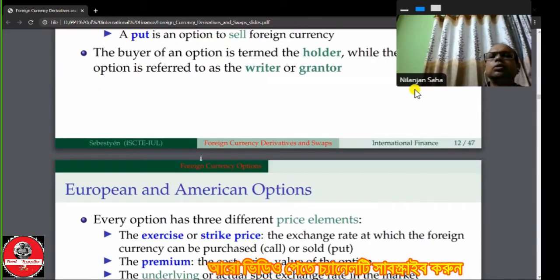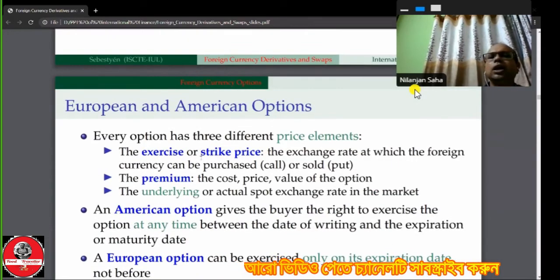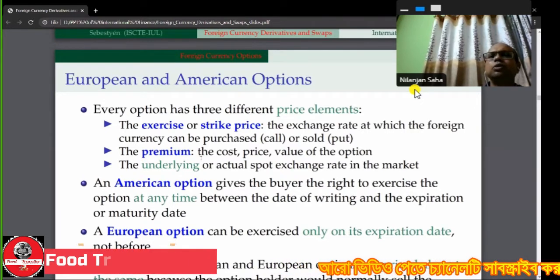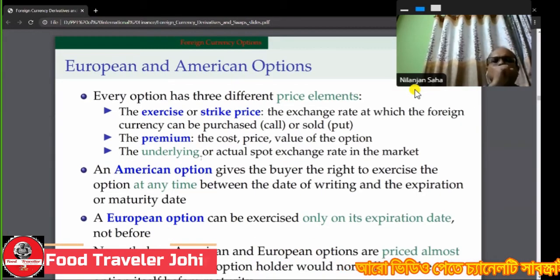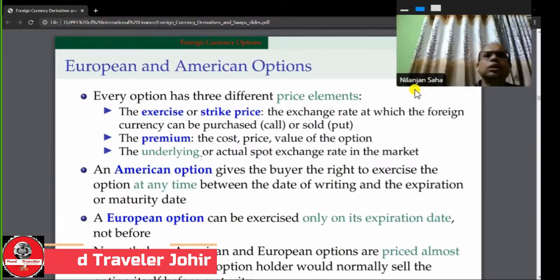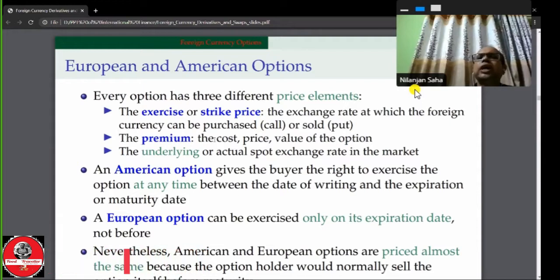Also, there are two types of options: one is called the European option, another is called the American option. Whether it is a European option or the American option, every option has three price elements. First is the exercise or strike price, the exchange rate at which the foreign currency can be purchased or sold.